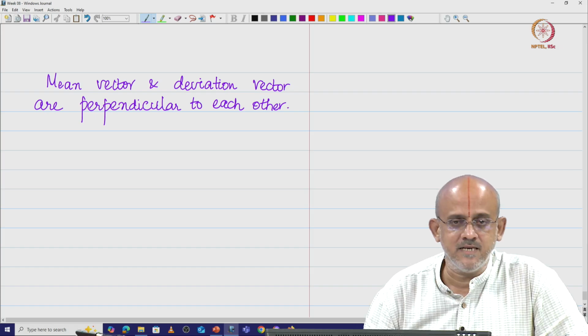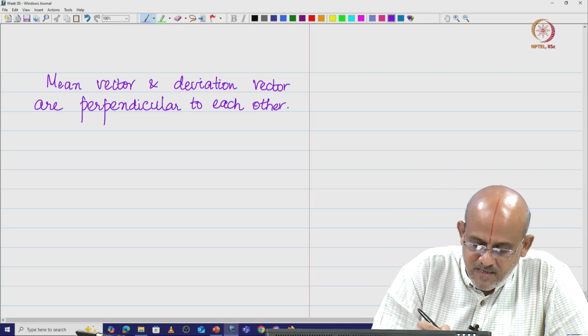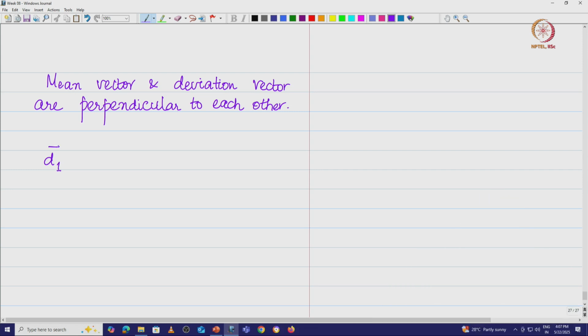Now what I am going to do is something interesting. I am going to look at the squared length of these two deviation vectors. I want to find the magnitude of the deviation vector d1, which is d1 dot d1. That is the squared length of the deviation, which is something we know: the sum over j equal to 1 to n of x_ji minus x_i bar, the whole square. This is basically the sum of squared deviations.